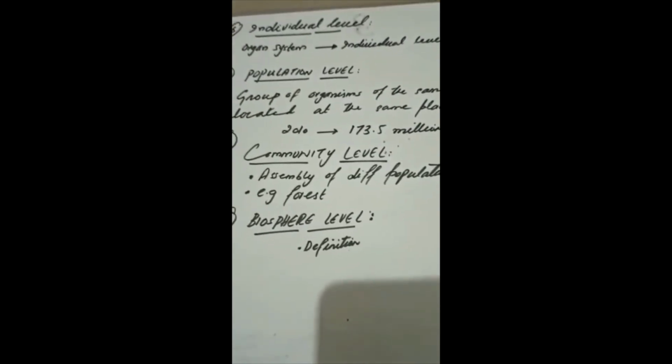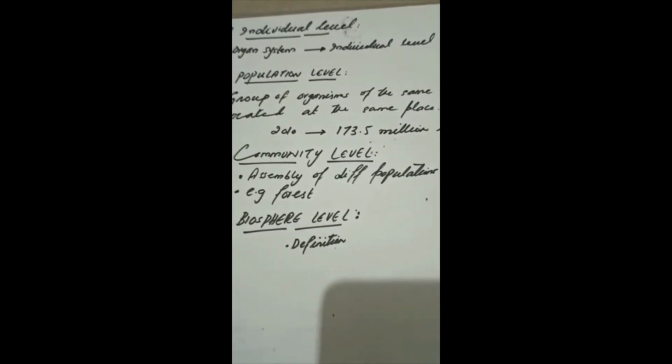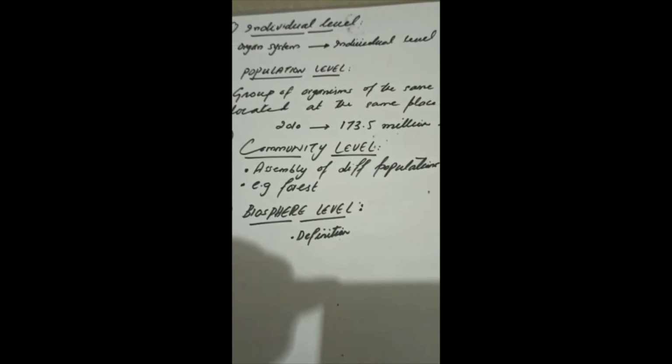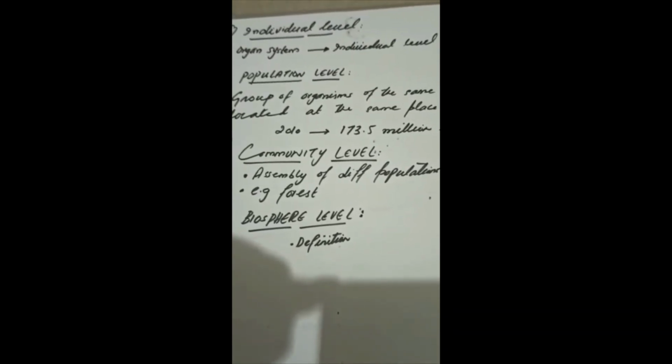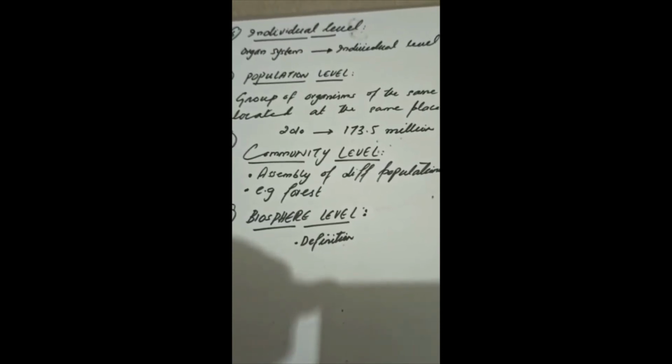Next is the individual level. Different organ systems are assembled together to form the individual level, and all the activities or functions are coordinated in humans. For example, when a man is involved in strenuous activities like exercise, not only his muscles are working, but also his respiration rate and heartbeat increase. This demands more oxygen supply.